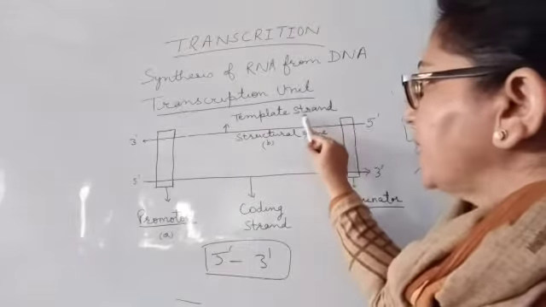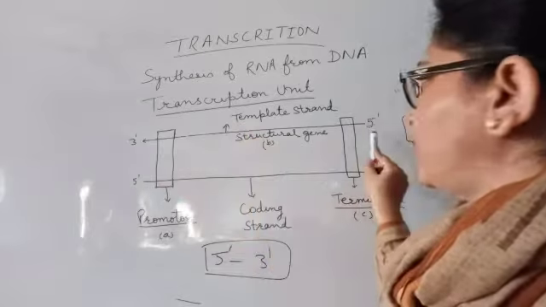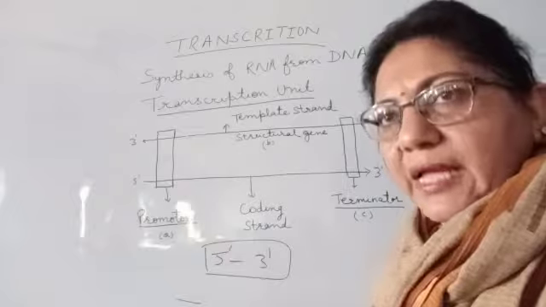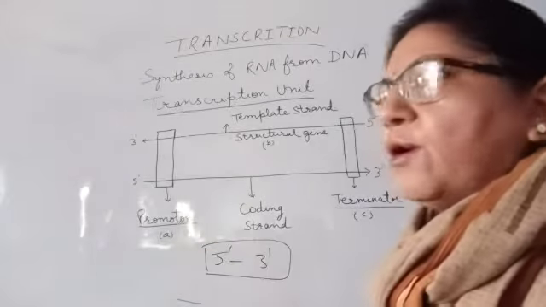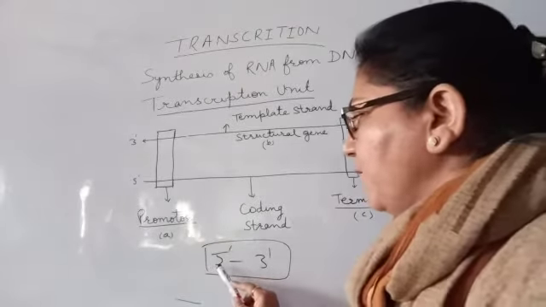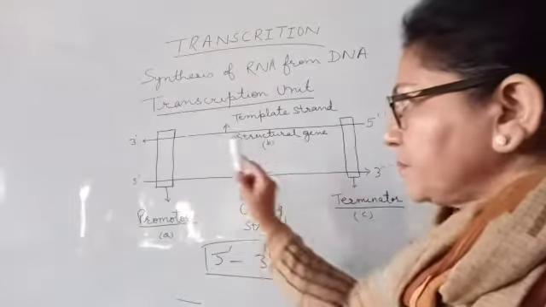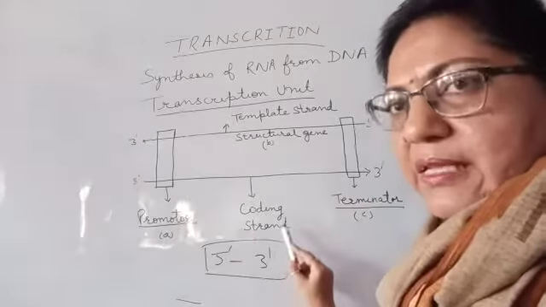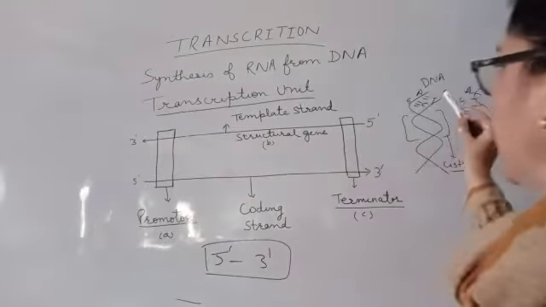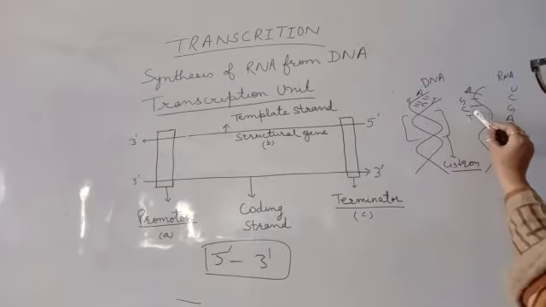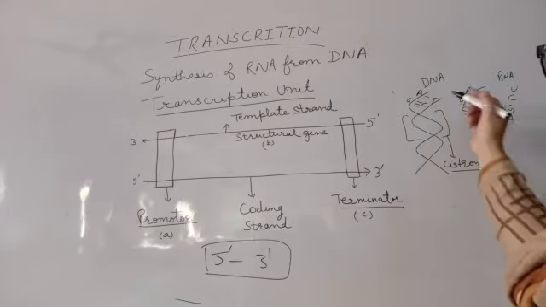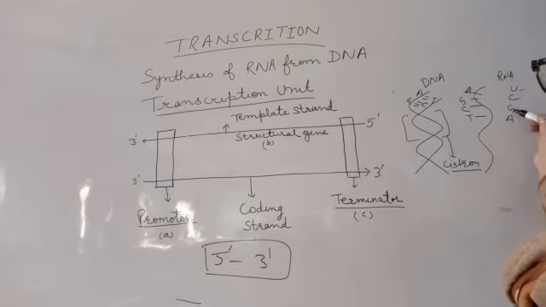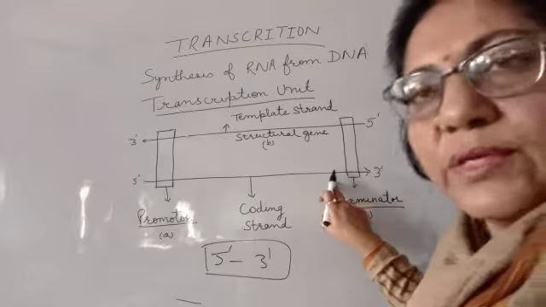Is it clear? What is the template strand? That is from 3' to 5', against which the synthesis of single-stranded RNA will take place, because the polarity of the new strand is always from 5' to 3'. Opposite to that, 5' to 3', is known as the coding strand. Why is it a coding strand? Because suppose here you can see A, G, C, T. Opposite to that, you will have T, C. And similarly, in RNA, you will have U, C, G, same as what is present in the coding strand.